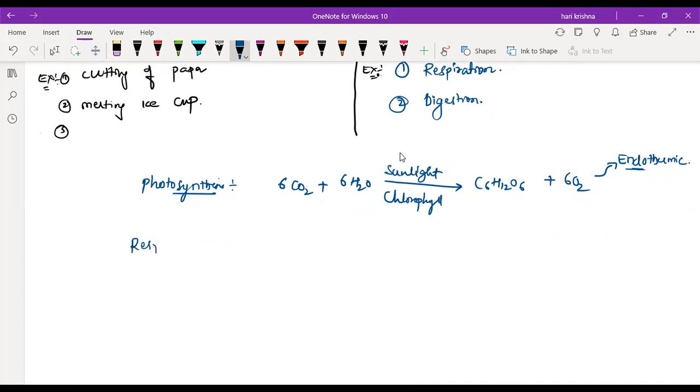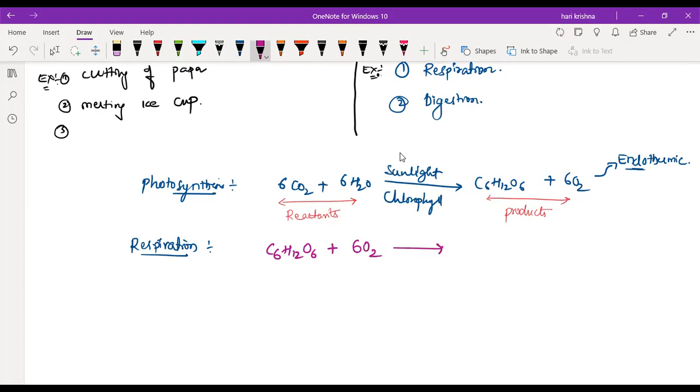Okay, sir. Now respiration. Respiration is exactly opposite. First, before that, tell me what is the reactant side and what is the product side? Sir, LHS is the reactants and RHS is the products. That's all the difference. We'll write the products at the start. C6H12O6 plus 6O2.